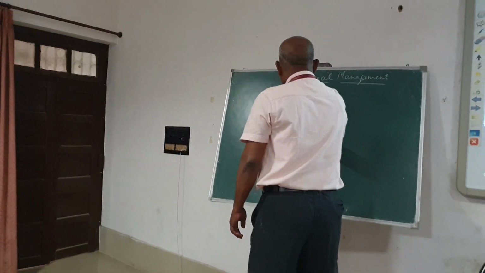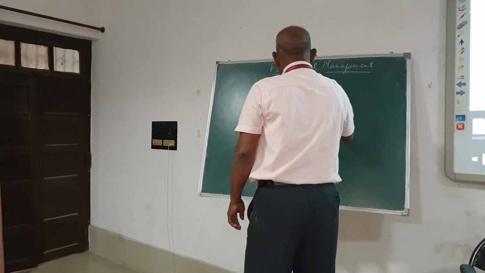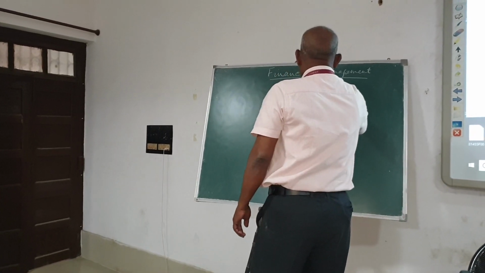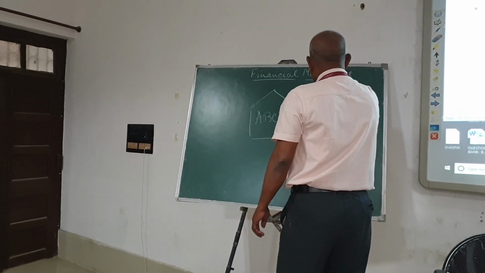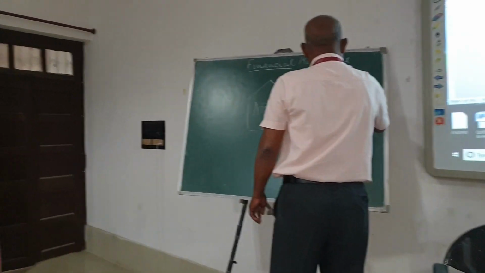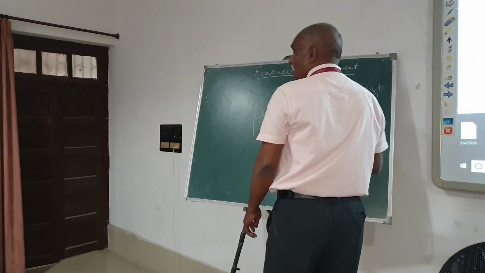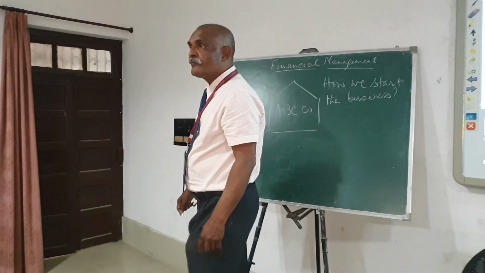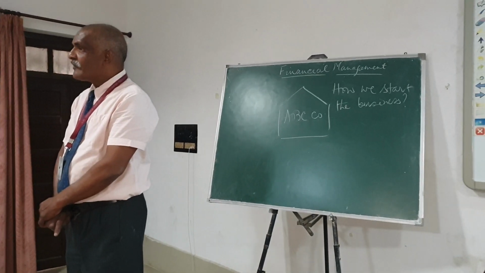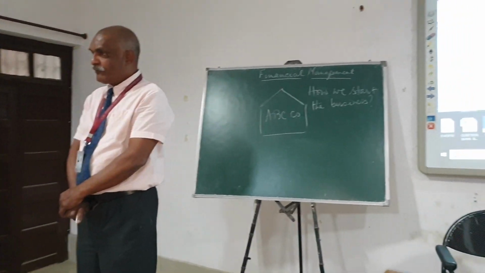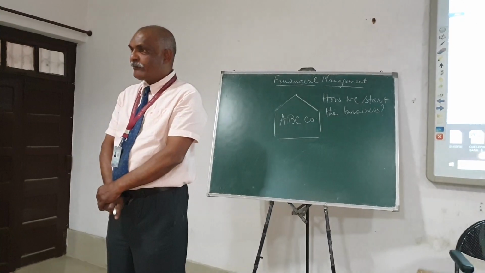Suppose this is ABC company. How do we start the business? To start the business, we need money. Money means what? Financial resources. Fund. Fund means what? Finance.